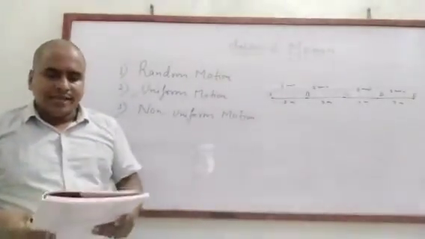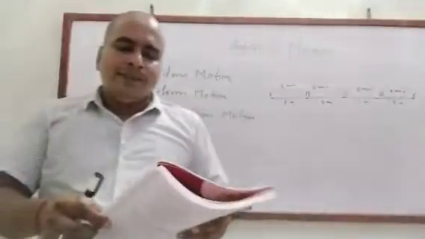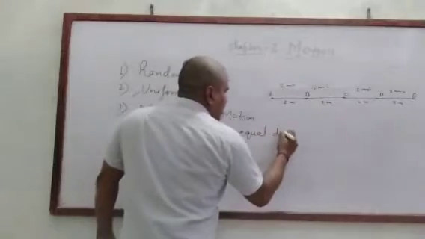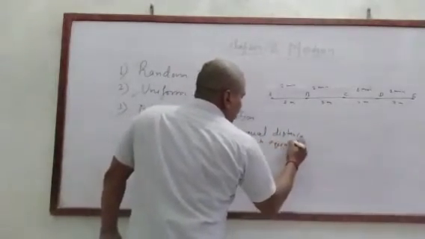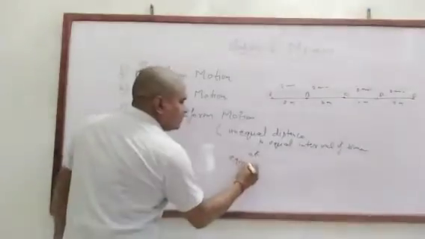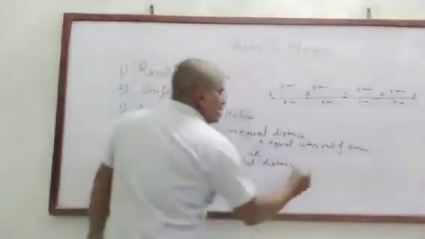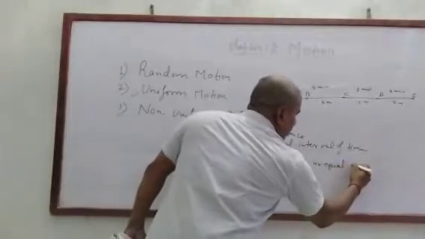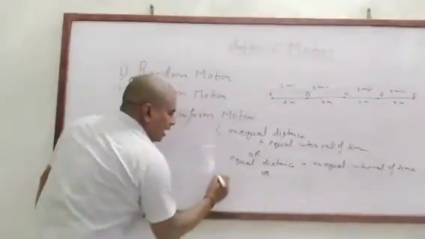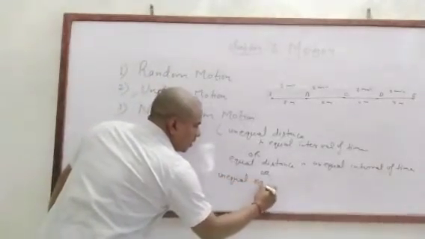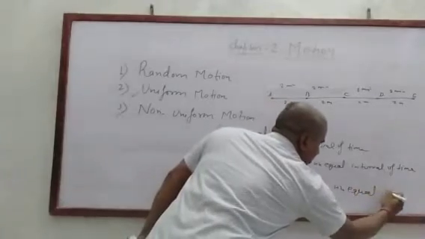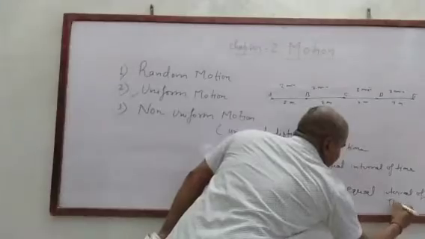Last one, non-uniform motion. A body covers unequal distances in equal intervals of time, or equal distances in unequal intervals of time, or unequal distances in unequal intervals of time.